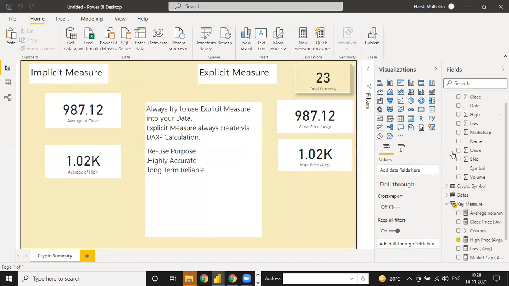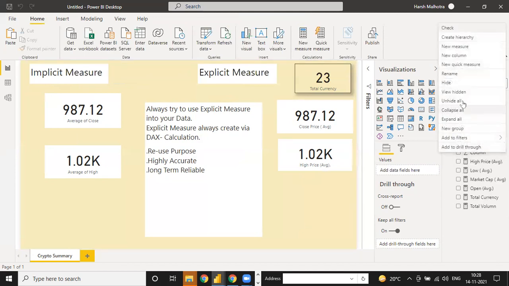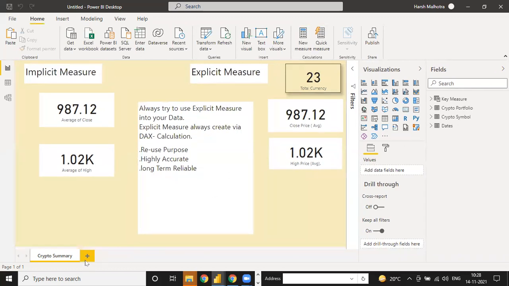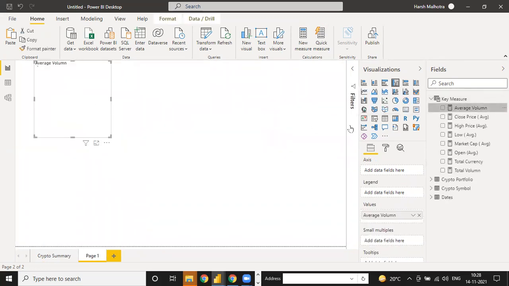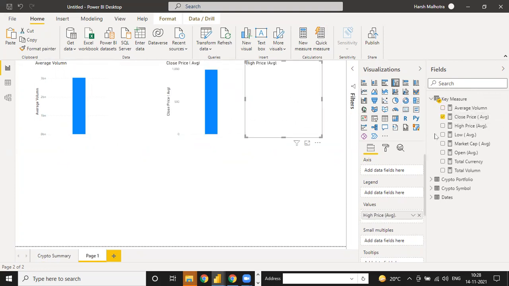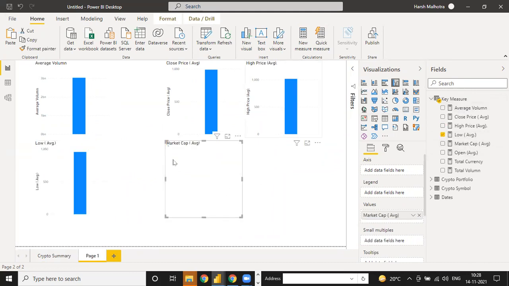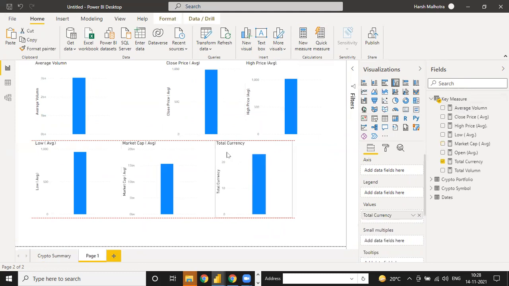So now we have all these measures together. This is the complete measure. If I click on this column and hide, I don't need this column. We have the complete measure table now. And see, now we have all these measures. If I click on this new key measure, we have average volume, close price, high price, low, market cap, total currency, and one more, total volume.